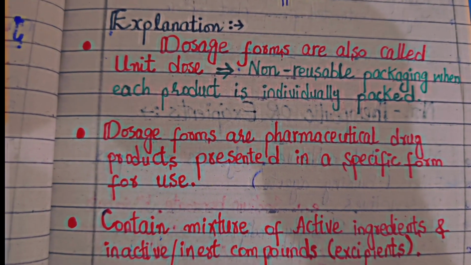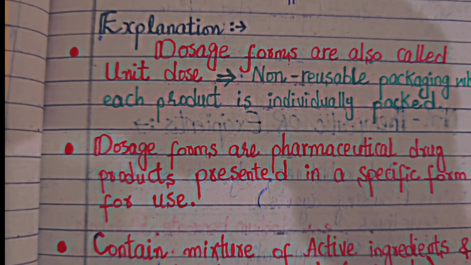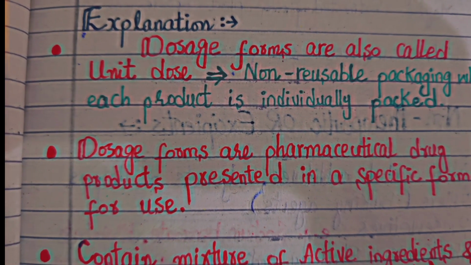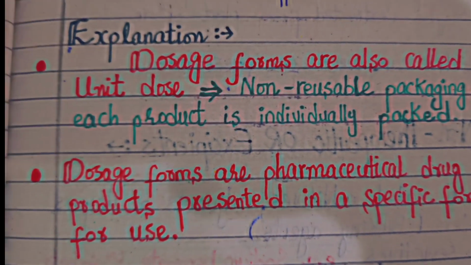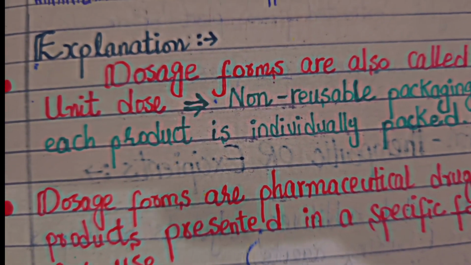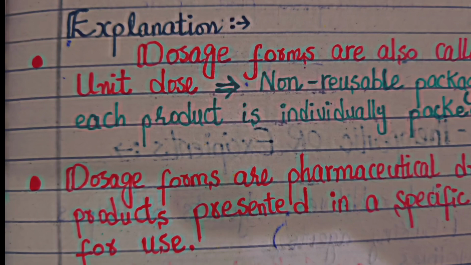So comes the explanation. Basically dosage forms are called the unit dose. Unit dose means non-reusable packaging where each product is individually packed. Once you have packed that product, it will be used once. It cannot be reused. That is not a reusable form, meaning it has to be excreted from the body.